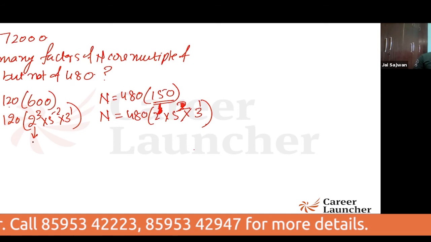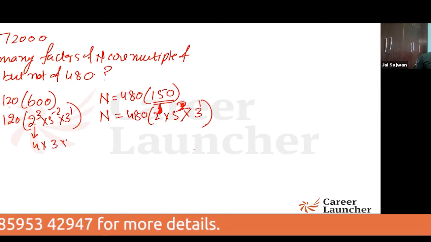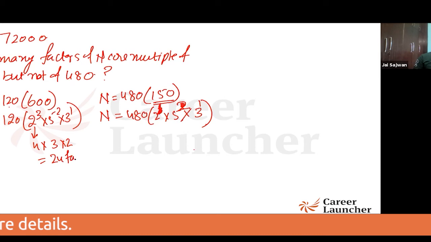What is the number of factors of this? It is 4. This is 3. This is 2. 24 factors are there.